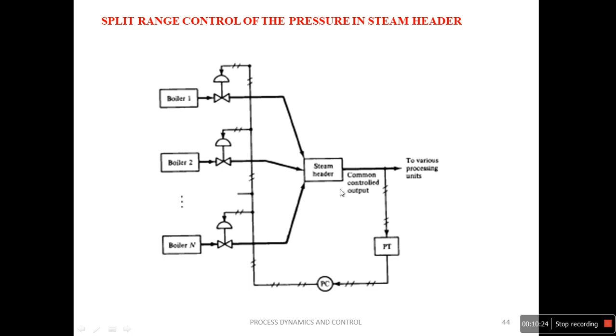So with this, we have completed almost all the multi-loop control systems, that is 4 as per our syllabus. We have discussed the 4. There are actually other control loops also, such as adaptive control and some others. But as per our syllabus, we have discussed feed forward, ratio, cascade and split range control. So in the next class, we are going to discuss the multi-variable control system, that is somewhat different from these multi-loop control systems.